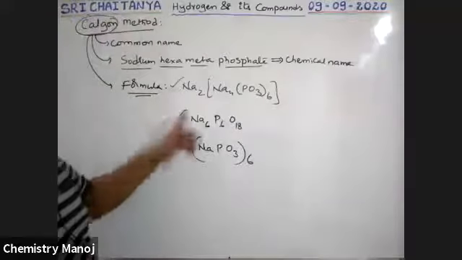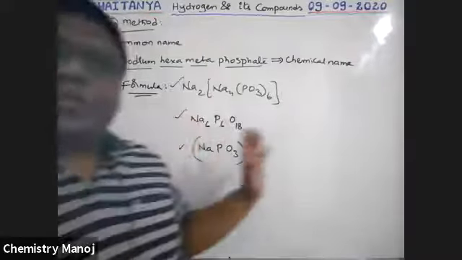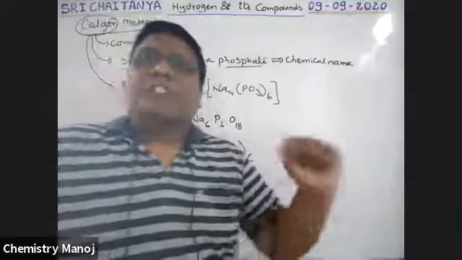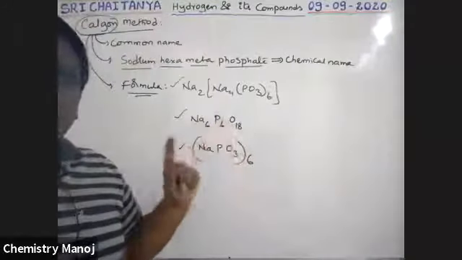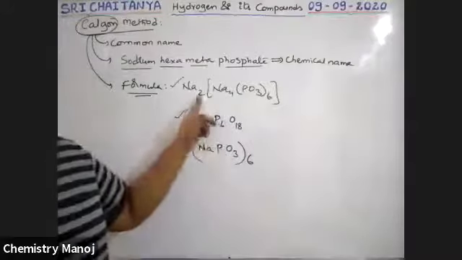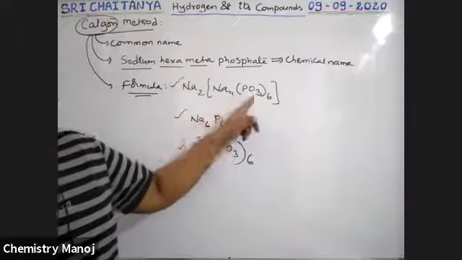It is also the formula of Calgon. This is very, very important. Here this Calgon is used to convert hard water into soft water. How is this possible? So boys, these formulas are very, very important. Please keep in mind.